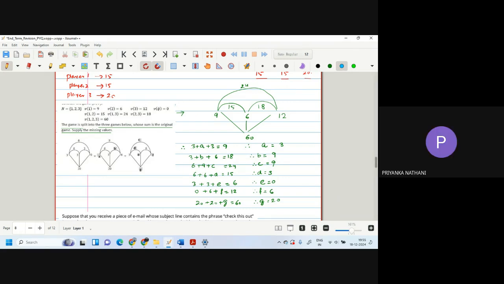And similarly, this is also very easy. What is there in this question? What do they want? They have given these payoffs. Now they are saying that this game is split into 3 games below. So these are the 3 games. So first of all, we have to convert this game into this kind of picture. Okay, so this is the first player, this is the second player, this is the third player. These are the payoffs. This is the payoff of 1 and 2. We only have to do plus and minus.